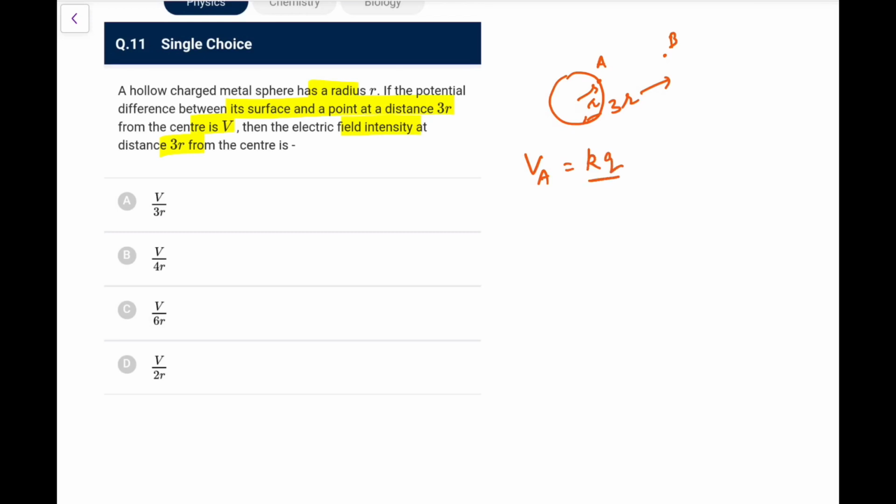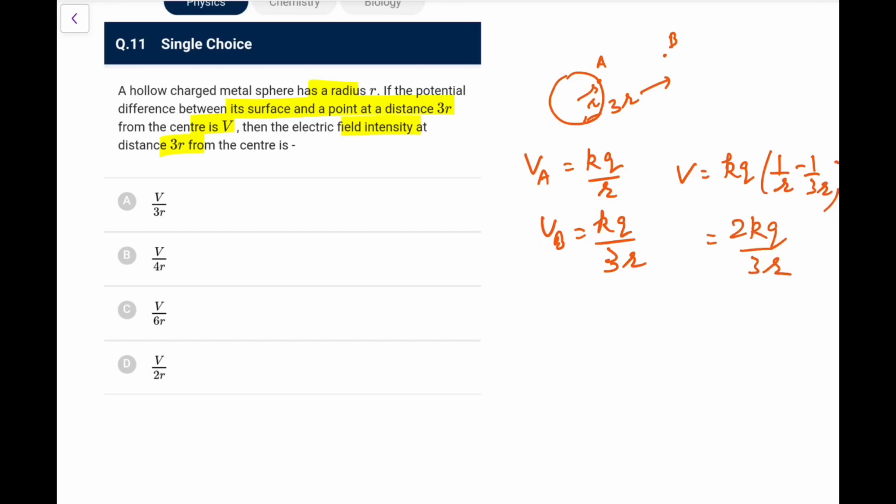So what is V at A? V at A you know is KQ by R. V at B you all know would be KQ upon 3R. So that V that is given is equal to KQ (1 by R minus 1 by 3R), which, if you solve it, comes out as 2KQ by 3R.